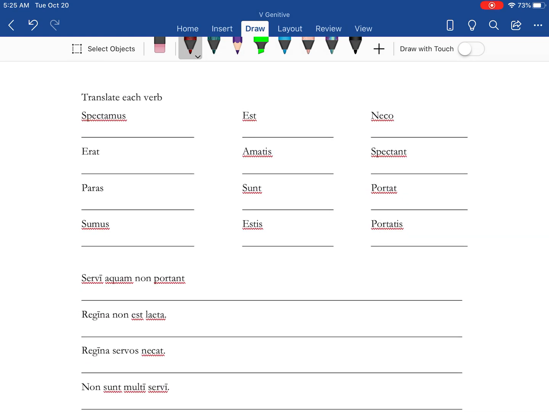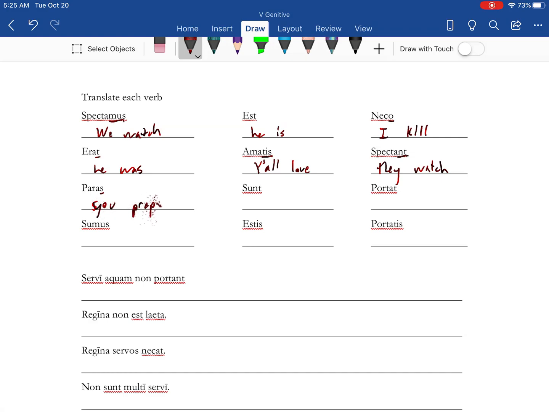Alright, so with this, we got some verb practice. So you're just going to translate. Spectamus is we watch or we look at. Est, he, she, or it is. The O is I, so I kill. Erat, he was, it's a linking verb. Amatis, tis is y'all love. Spectant, they watch. Paras, the S is you, and careful with this one.